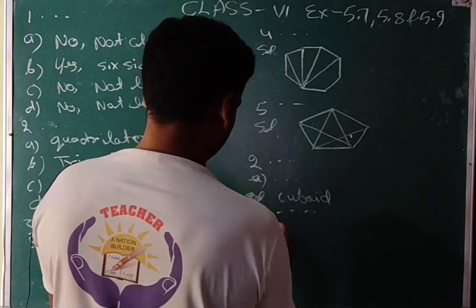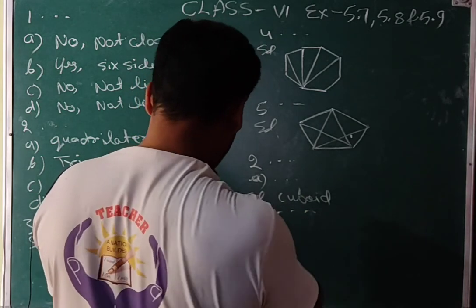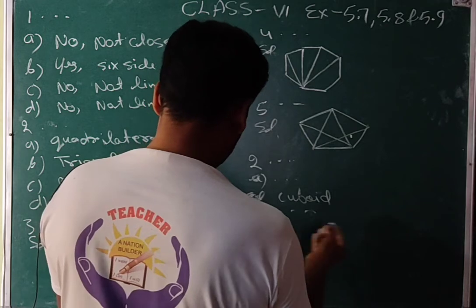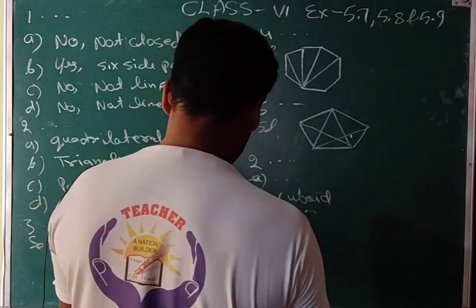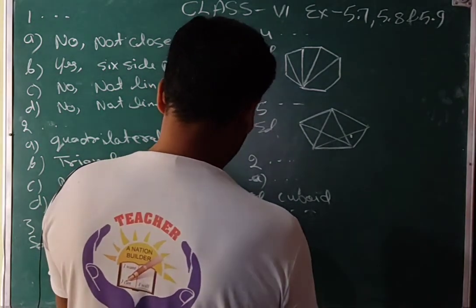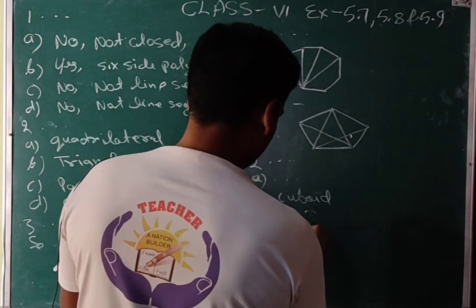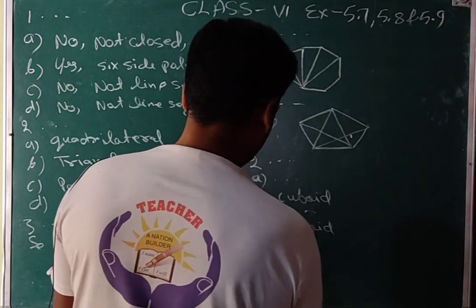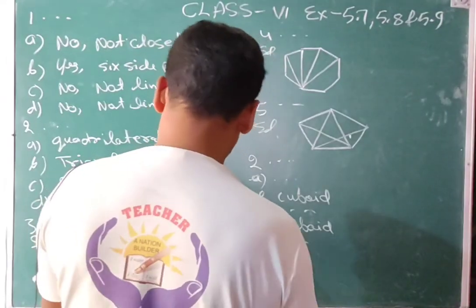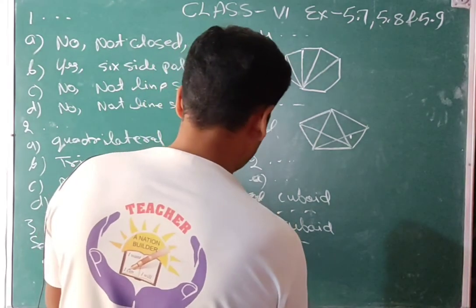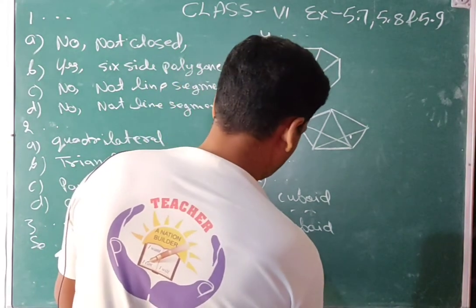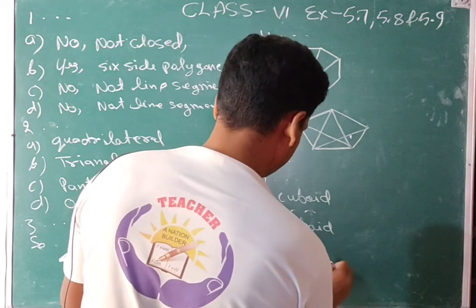B part: a brick you have seen, a building made by bricks, that shape is also like a cuboid. C part: a matchbox, everybody has seen a matchbox, that shape is also a cuboid.